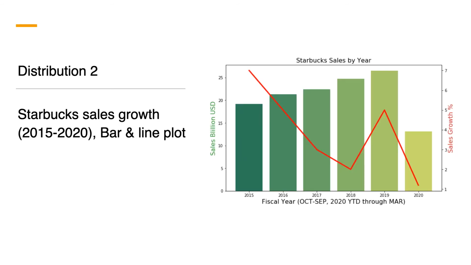Starbucks is a very symbolic figure in the coffee distribution market. Once a small coffee shop in Seattle, Starbucks generated more than $26 billion in 2019 and had more than 31,000 stores in the world. This chart shows a combined bar and line plot showing Starbucks sales growth since 2015.